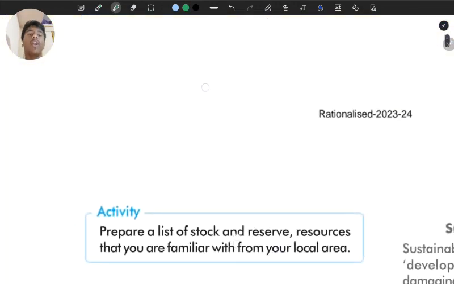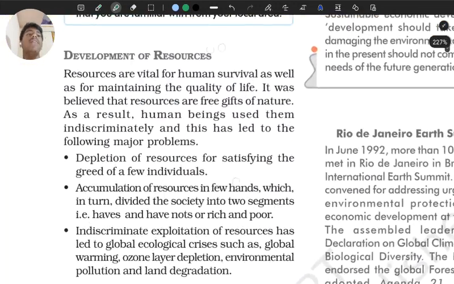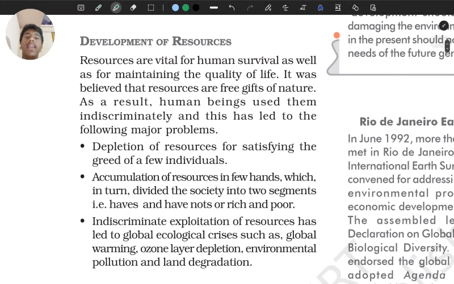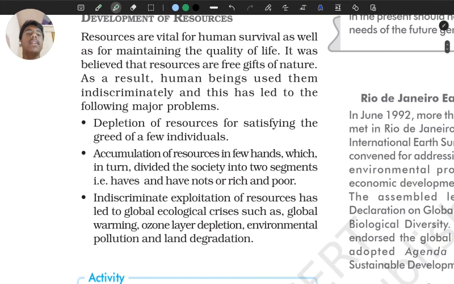All right, moving on. Now we have development of resources. When we use a lot of resources in the environment, that may cause us some problems, right? Obviously it will cause a lot of problems when you use a lot of resources in the environment. Some of the things that NCERT has given is depletion of resources. If you use those resources again and again, even water is kind of a finite quantity, right? If there is 21% or some percentage of fresh water in this world, if you use all of that fresh water, nobody will have fresh water to drink, right?